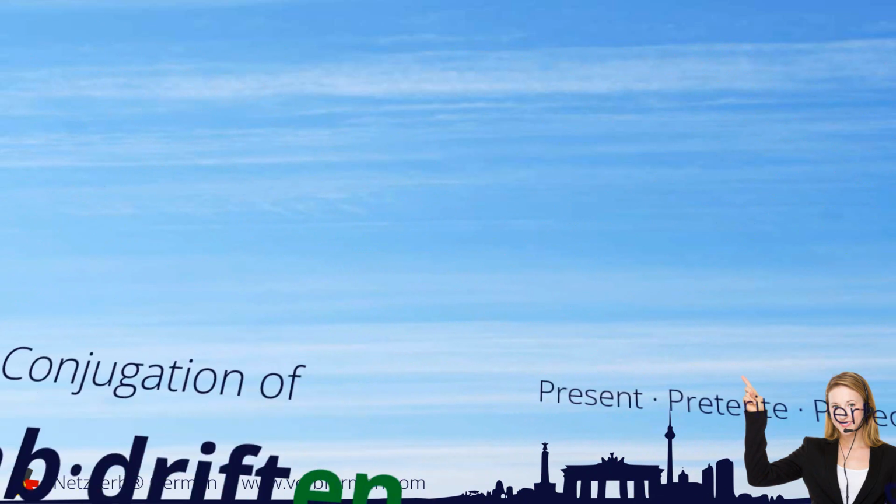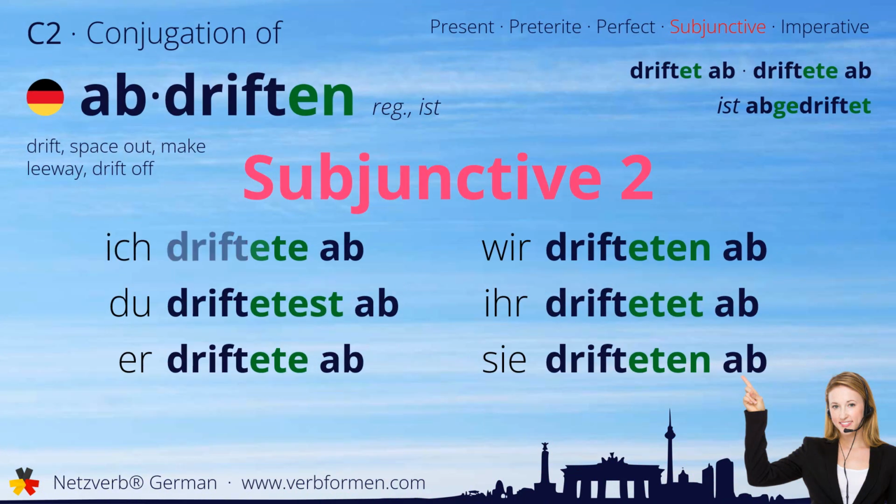Now we move on to the subjunctive two. Ich driftete ab. Du driftetest ab. Er driftete ab. Wir drifteten ab. Ihr driftetet ab. Sie drifteten ab.